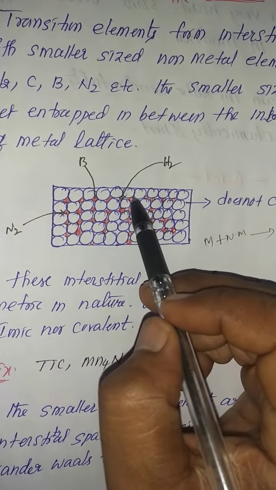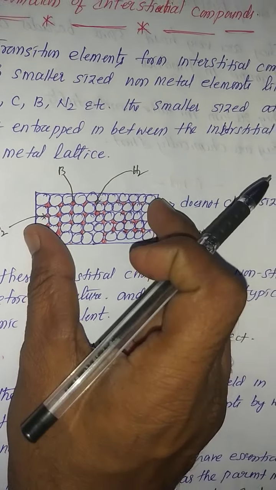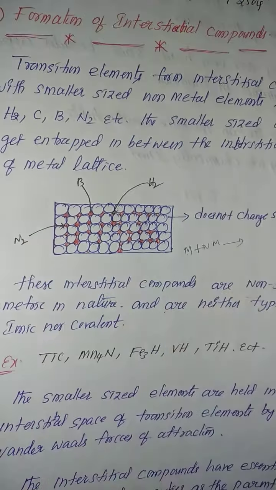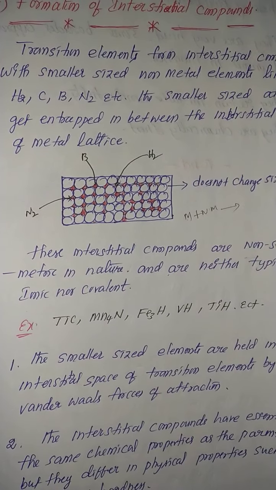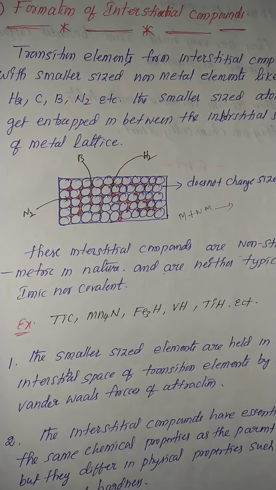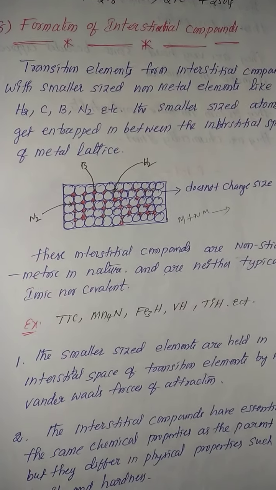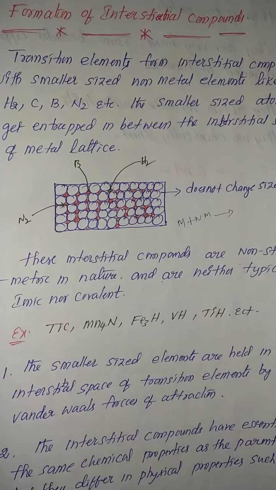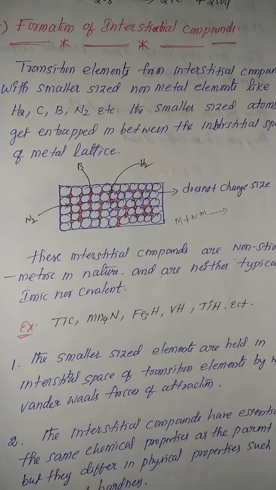The hydrogen gas fills the interstitial space completely, but the size does not change. That is called an interstitial compound. Generally non-metals such as hydrogen, carbon, boron and nitrogen can easily enter the interstitial spaces of the metal, so they easily form interstitial compounds.